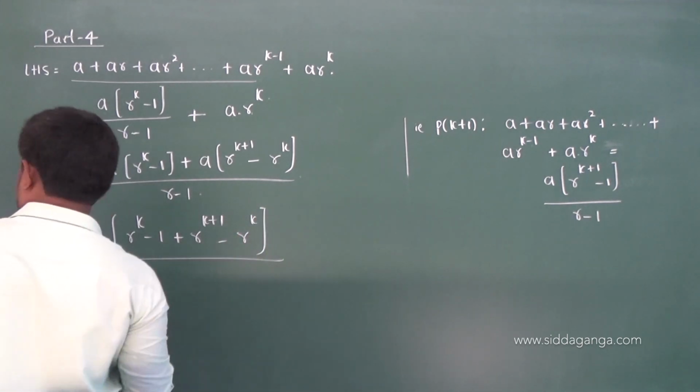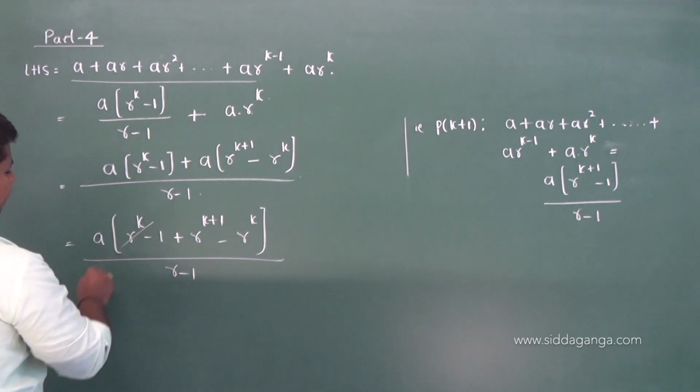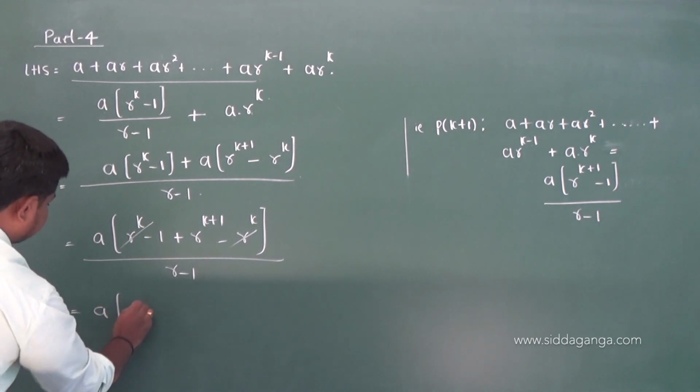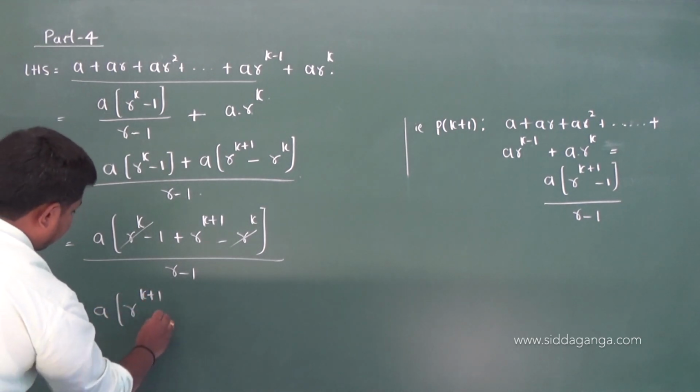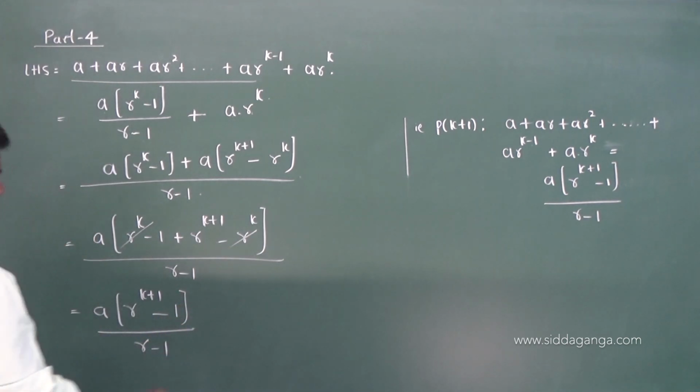So, I have taken a as common from both the terms, r power of k, r power of k get cancelled. What is remained? A into r power of k plus 1 minus 1 divided by r minus 1. This is your RHS.